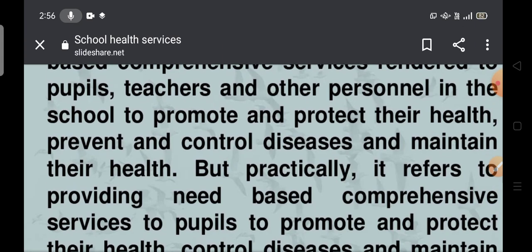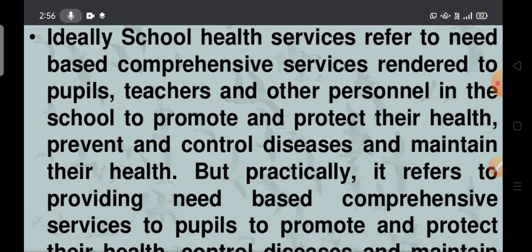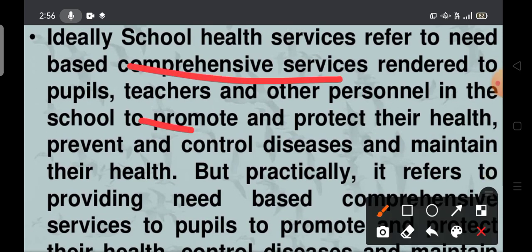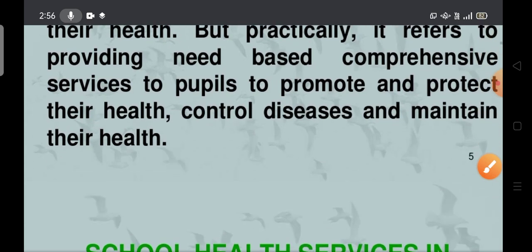These two points you can write down now. This one is important, these points are very important. It's clear? So this is the main importance of school health services.